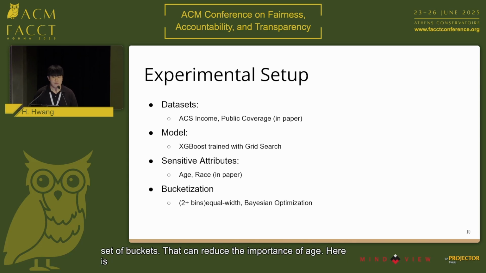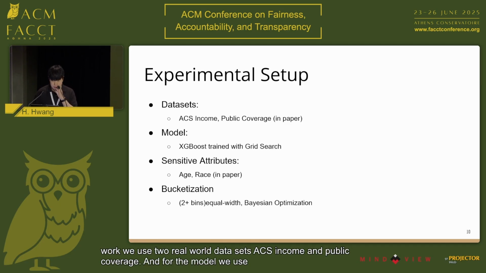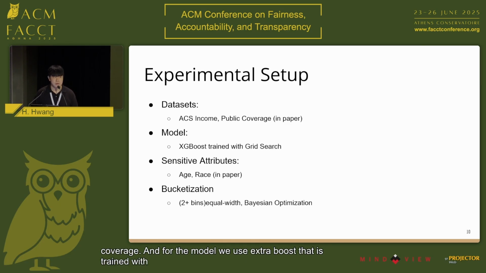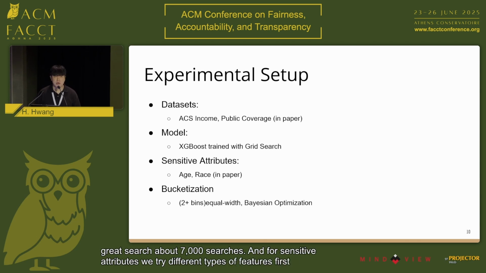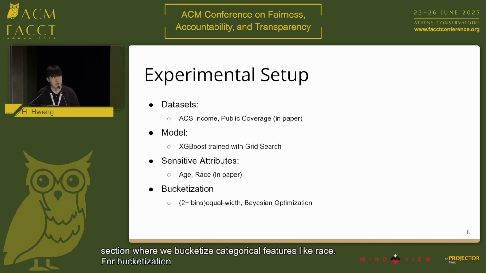Here is a simple overview of the experimental setup of our work. We use two real-world data sets, ACS income and public coverage. For the model, we use XGBoost that is trained with grid search, about 7,000 searches. For sensitive attributes, we try different types of features. First is a continuous feature, age, which I will be focusing on in this presentation. But in our paper, we also have a section where we bucketize categorical features like race. For bucketization, we generate 2 or more buckets with equal width or Bayesian optimization that we talked about in the previous slides.